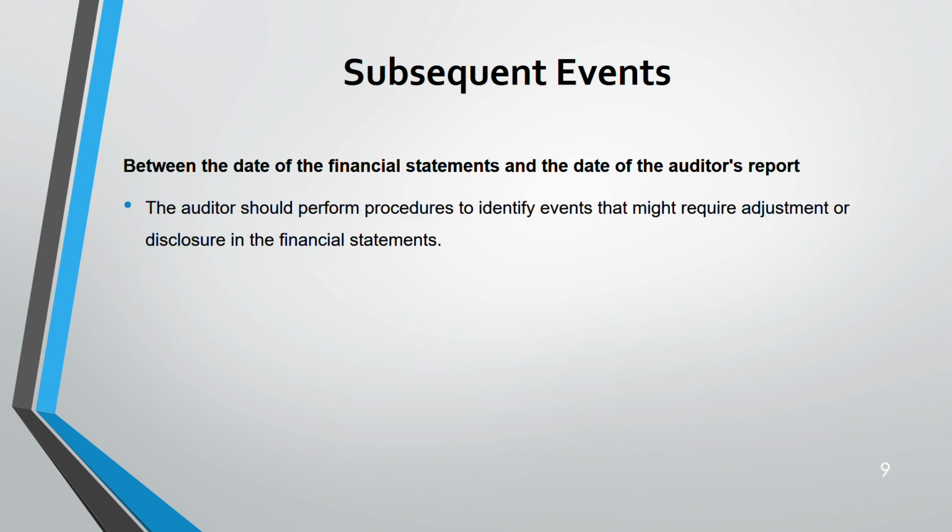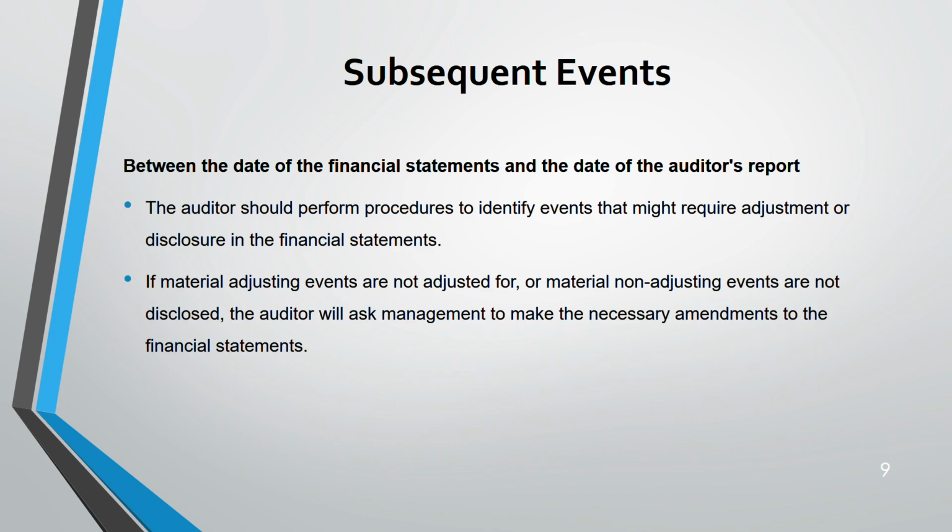Now, between the date of the financial statement and the date of the auditor's report, these things need to be done. Number one, the auditor should perform procedures to identify events that might require adjustment in the financial statement or even disclosure.